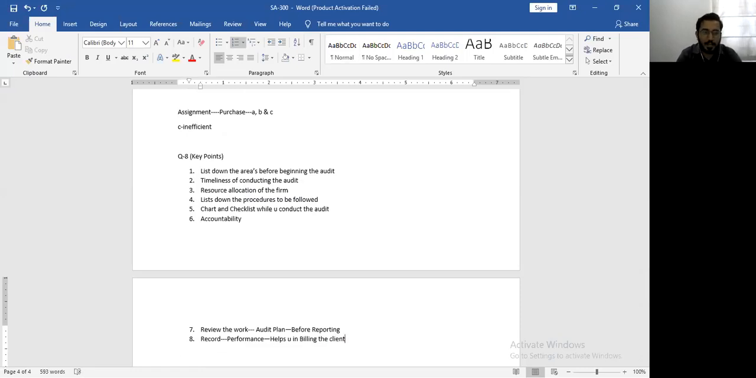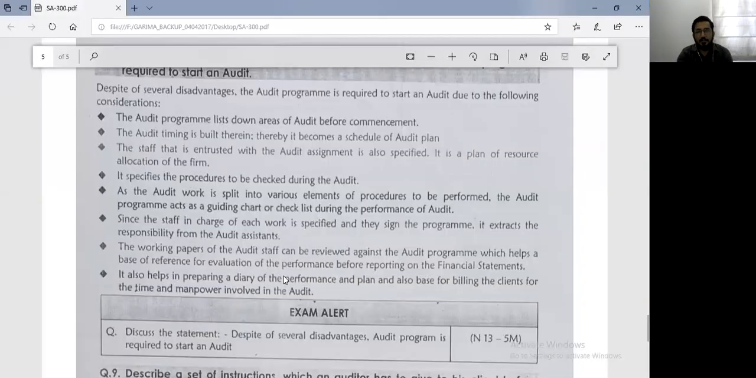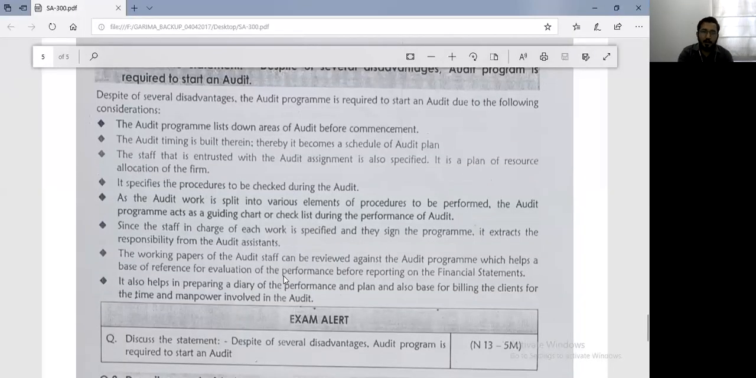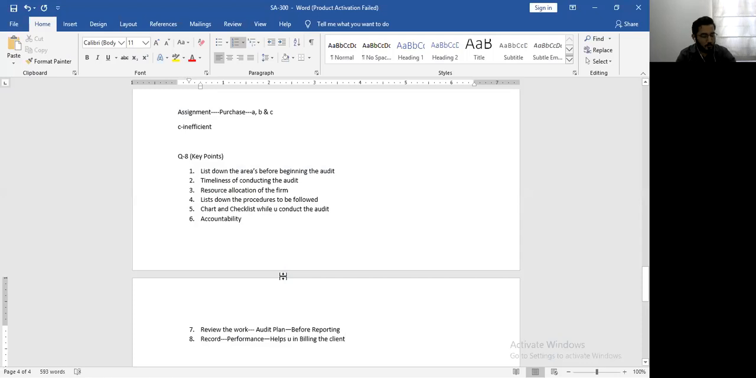Are you understanding? There are 8 important points which say why an audit program is required at the start of the audit. The first point is it will list down the areas before beginning the audit. Second, timeliness is maintained for conducting the audit. You can have proper resource allocation of your firm if the audit is thoroughly planned. Then it lists down the procedures to be followed. It acts as a chart and as a checklist when you conduct the audit and review the audit.